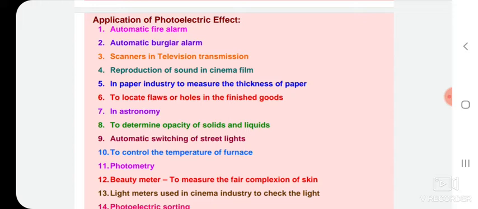There are so many applications in which we can use this photoelectric effect.